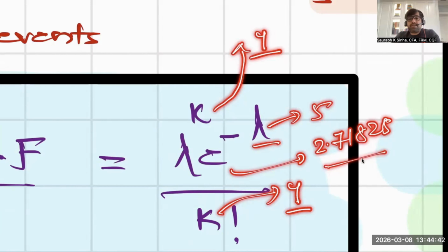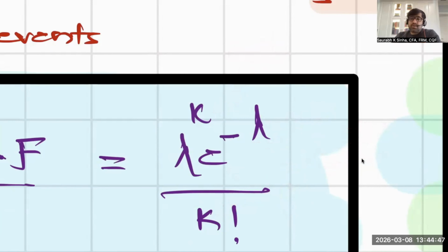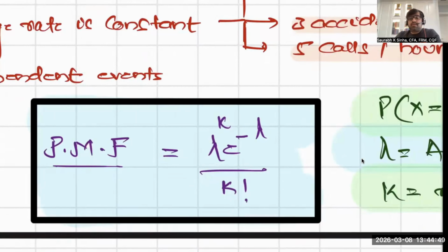You just substitute the values and get the probability. This is very simple. Suppose you want the probability of 3 accidents in a month and the average number of accidents per month is 5. Then lambda is 5, K is 3, and E is the Euler constant, which remains constant.